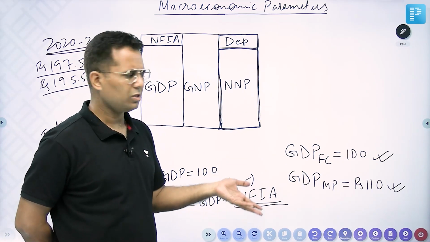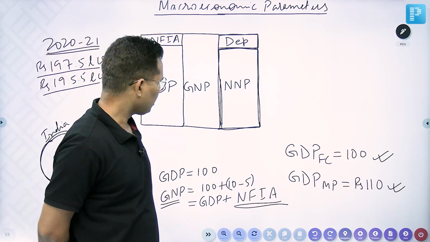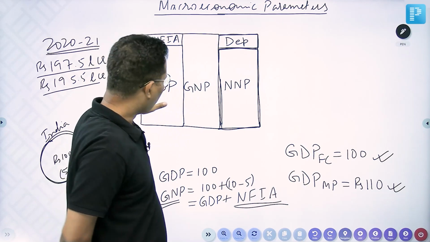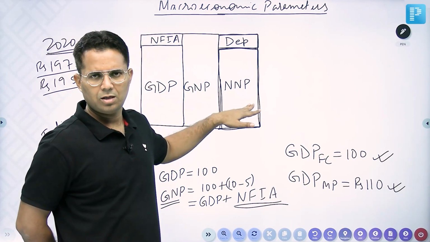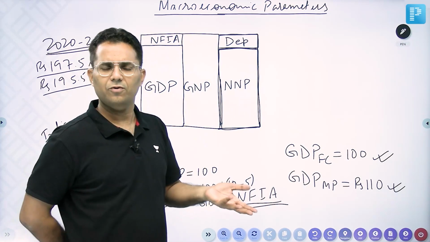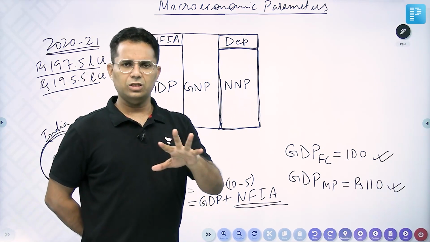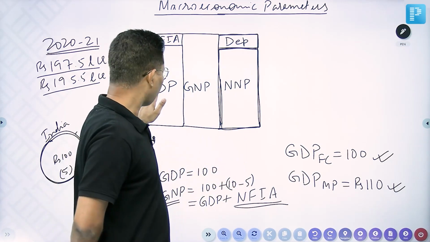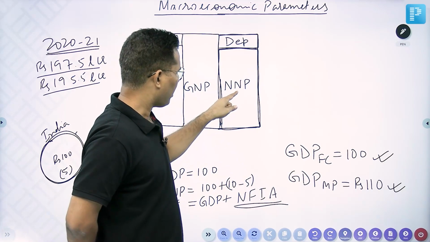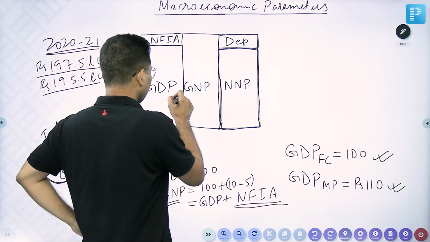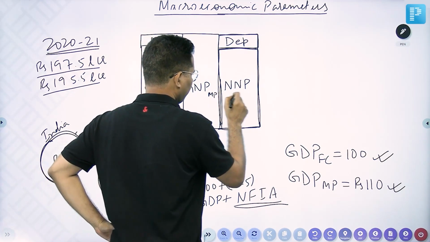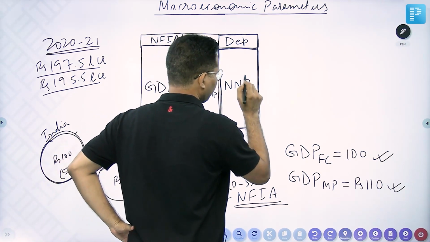GDP or GNP, both are expressed at market price. So when I have written GDP, GNP, NNP, all these are market price. If nothing is written, either FC or MP, that means by default it's market price, right? So GDP or GNP is expressed at market price. So all these are at market price. So let's say this is market price, this is market price, this is market price,